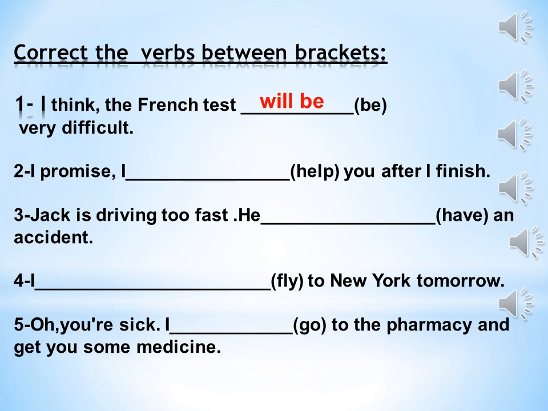Number 2, I promise I blank help you after I finish. We said that we use will with promises, so the answer will be will help. Number 3, Jack is driving too fast. He blank have an accident. Here we don't have a keyword, but we have evidence, which is Jack is driving too fast. So I predict an action to happen in the future based on evidence or proof. So the answer will be he is going to have.